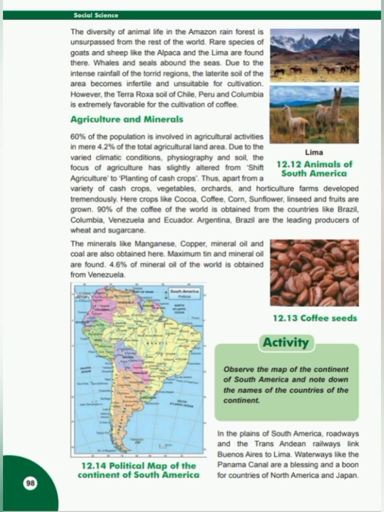Crops like wheat, maize, sugarcane, coffee, cocoa, sunflower, flax, fruits, vegetables, etc. are grown here. Brazil ranks first in the world in the production of coffee and sugarcane. Argentina grows wheat in fairly large quantity. Minerals like manganese, copper, mineral oil, and coal are also obtained here. Maximum tin and mineral oil are found.